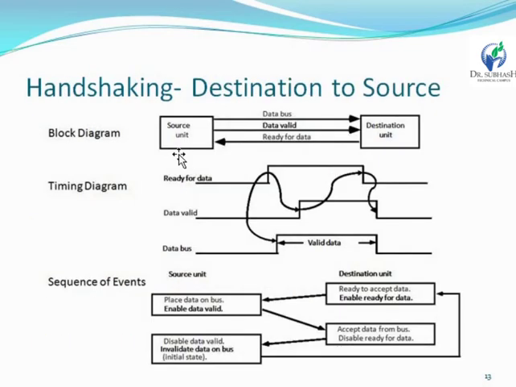So how can you transfer the data from source to destination? The signal we generate from the destination unit is "ready for data." The source unit receives the signal. Then the source unit transfers the signal "data will be valid." Then the data will be transferred on the data bus from source to destination. So this is the handshaking between destination and source. The signal will be generated by the destination.